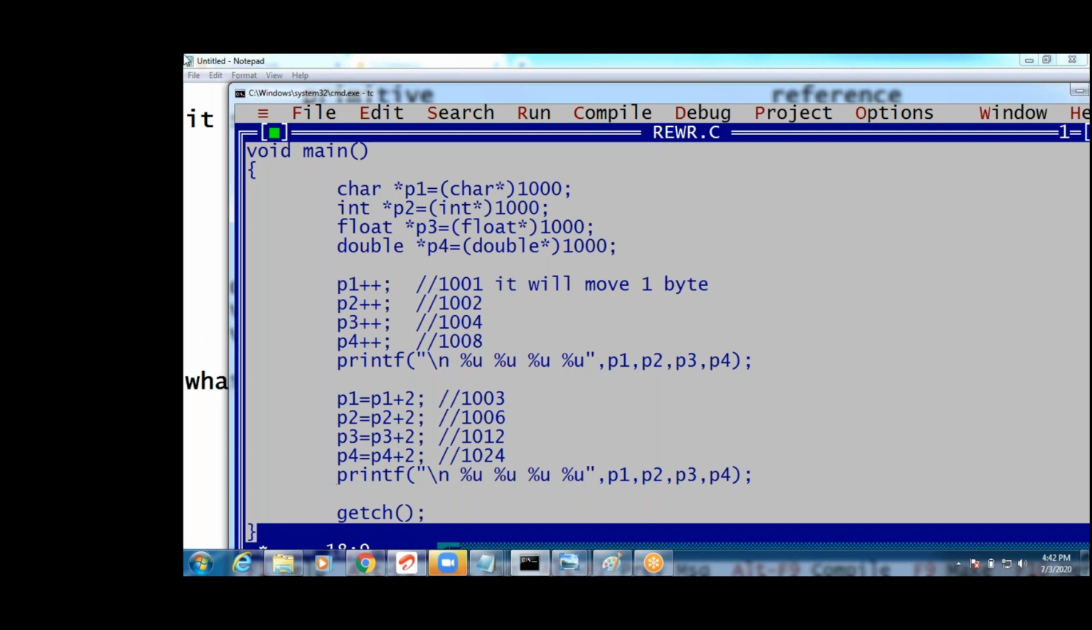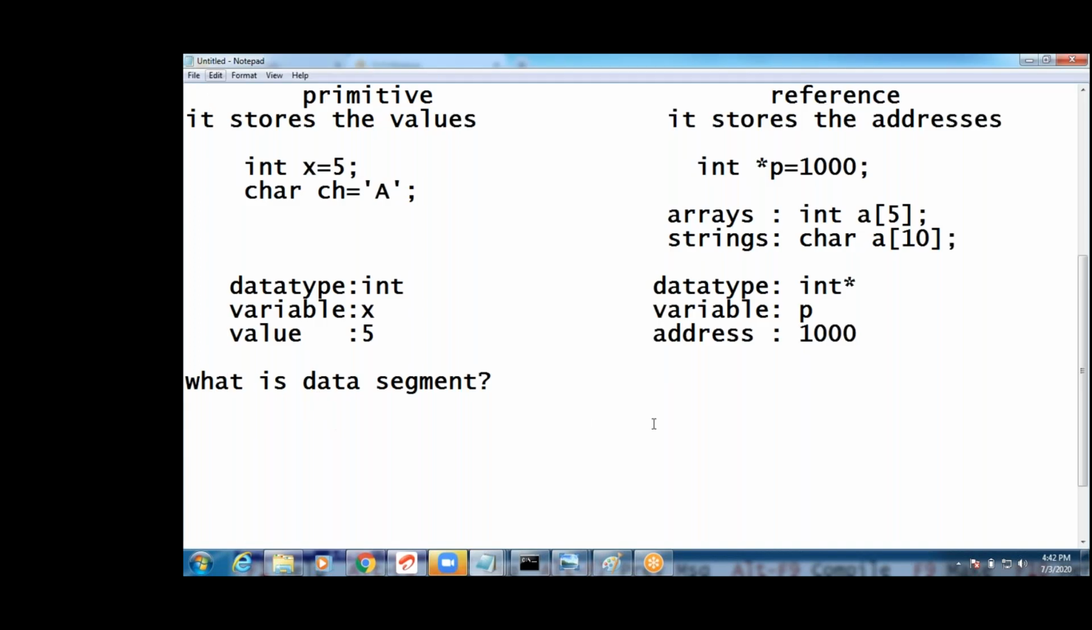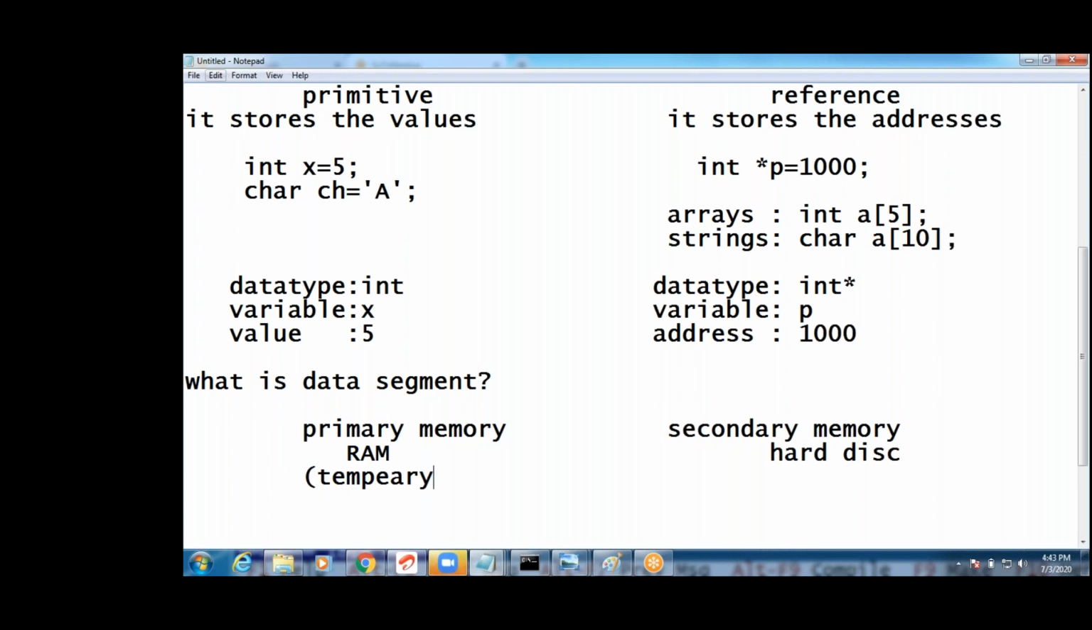What are the two areas? Permanent area and primary memory, you know this, guys. What is primary memory and secondary memory? Primary memory is nothing but RAM. Secondary memory means hard disk. The difference is, RAM is temporary memory. Hard disk is permanent memory. Secondary memory is permanent.